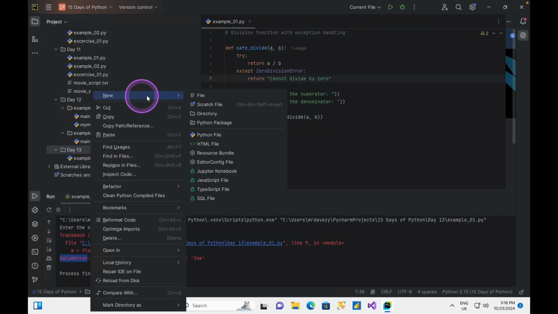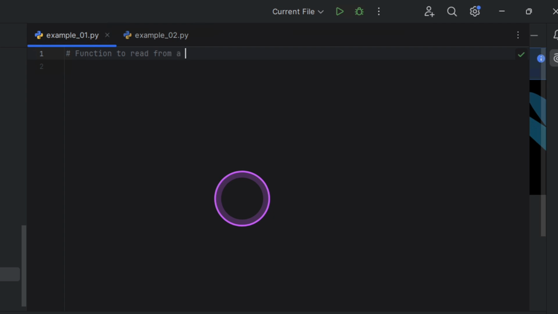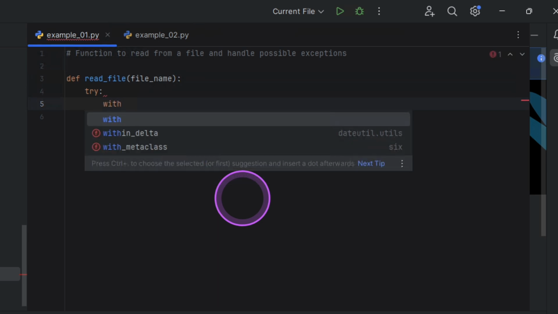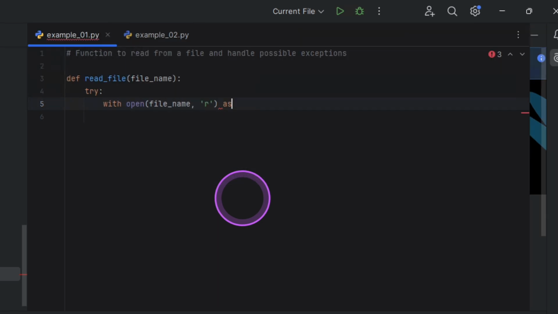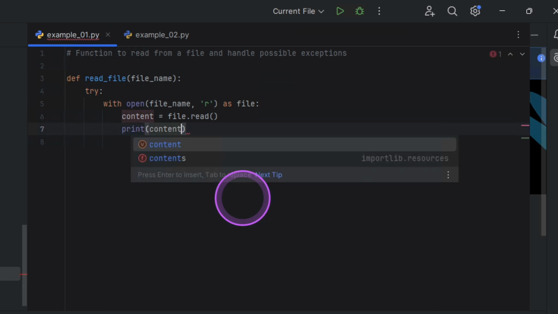I'm going to create example 2, to read from a file and handle possible exceptions. I'll define a function, read_file, and I'm going to provide a file name. The first is the try. We've done this already, how to manage files, so I won't explain so much on the code. I'm just going to say with open file name, read as file, content is equal to file.read. I'll print the content of the file.